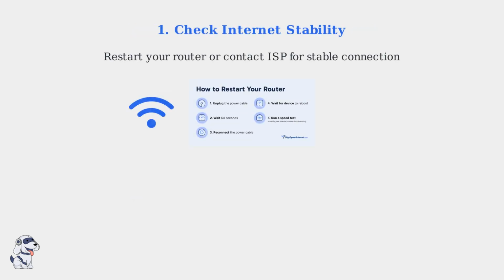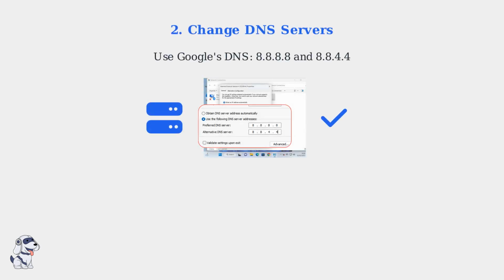Since error 408 stems from connection issues, first ensure you have a stable internet connection by restarting your router or contacting your ISP if problems persist. Try switching to a more reliable DNS server like Google's public DNS at 8.8.8.8 and 8.8.4.4 to improve connection reliability.